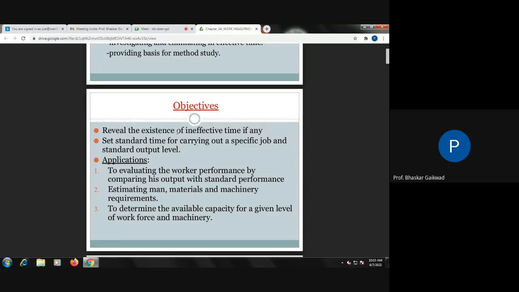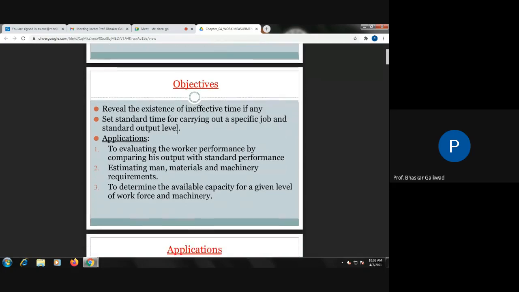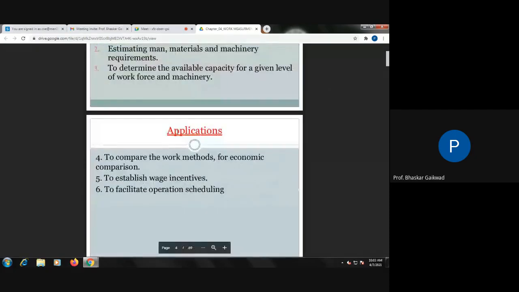Then work measurement helps in the optimum use of man, material and machinery, and in assessing the capacity of the workforce and machinery. For this purpose also we can make use of it. It is also used to compare work methods for the economical part, which is very important.